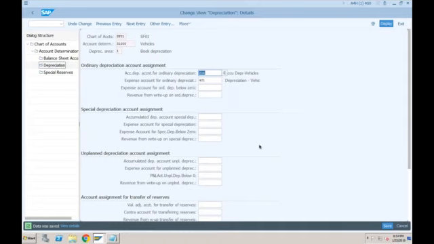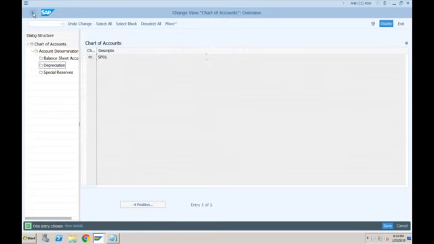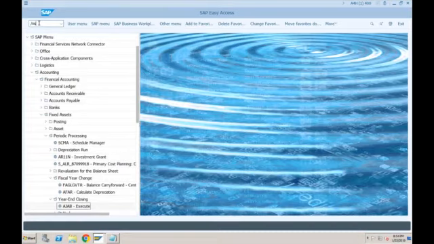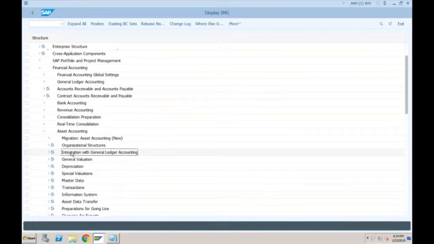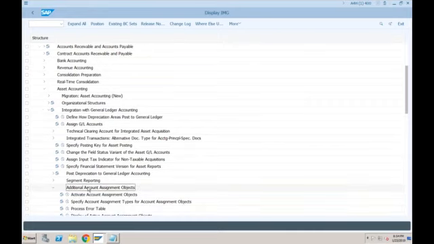Just click on save. One more thing, if you remember in SAP ECC, if you want to post your depreciation also to the cost center or any other cost object, then there is one configuration which is in financial accounting, asset accounting, integration with general ledger accounting. There is something called additional account assignment objects, where you need to assign the objects which are required at the time of asset posting. So specify account assignment types. Just click here,